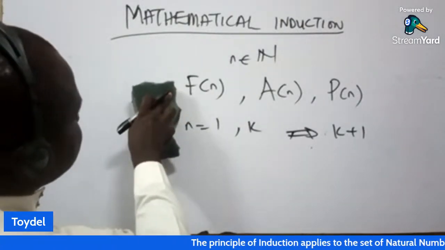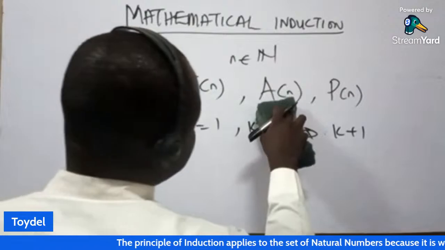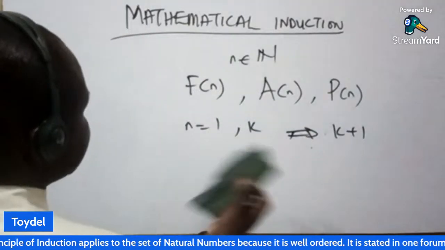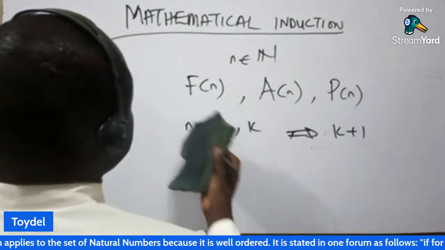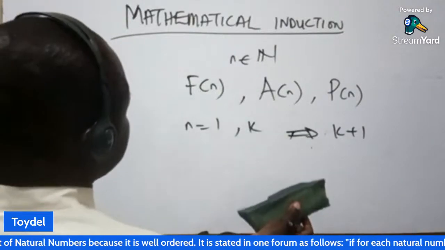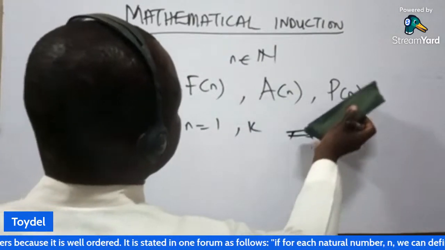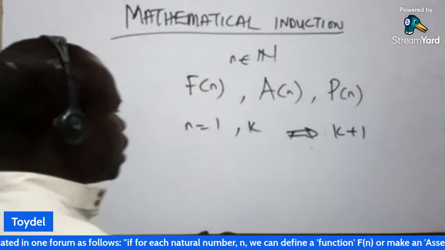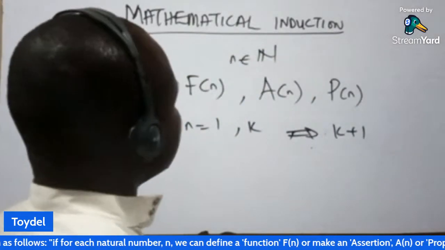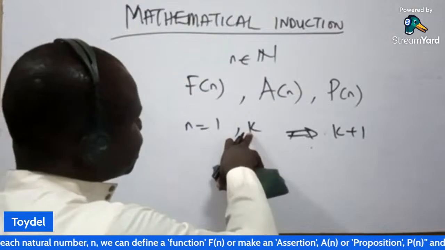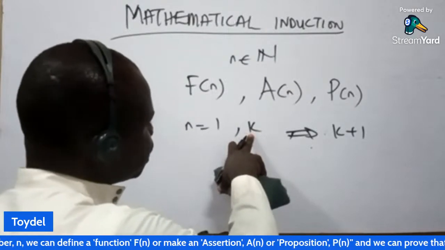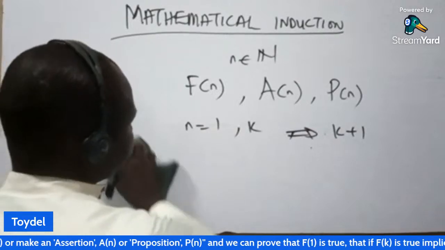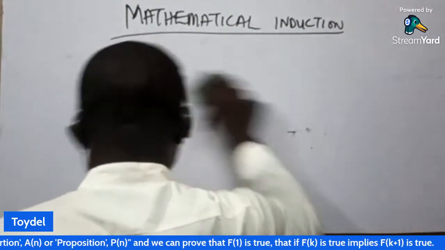We can call it a function, an assertion, or a proposition. We can define it with any of these. So any question we are given, we can refer to it as a function, assertion, or proposition. We check for when n equals 1. Then we check for n equal to k, and it must imply that k plus 1 is also true. That is what we check under mathematical induction.